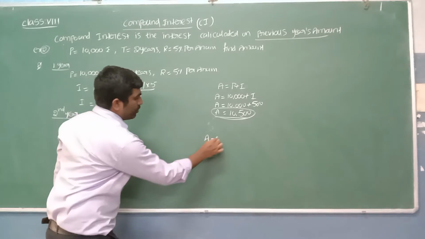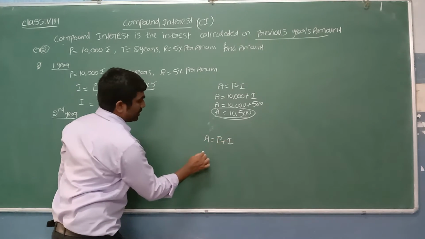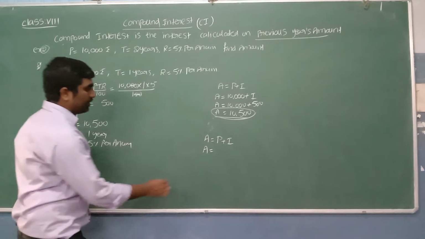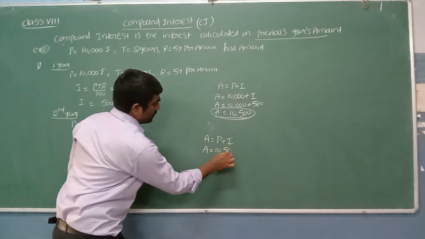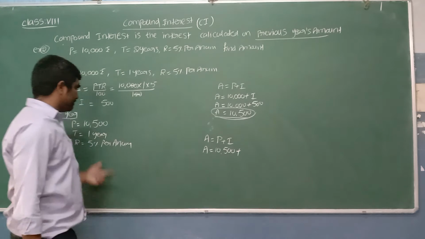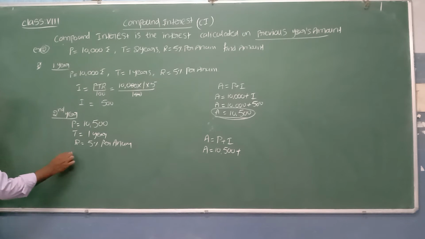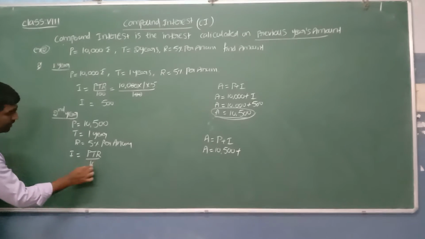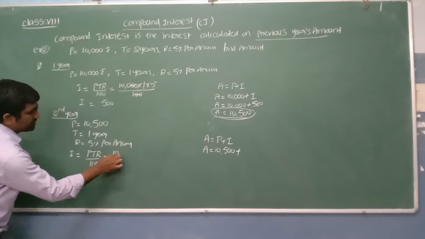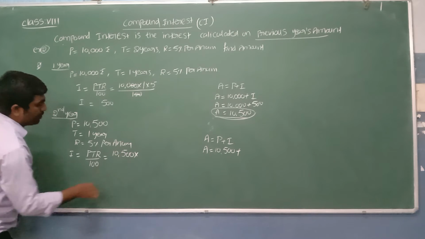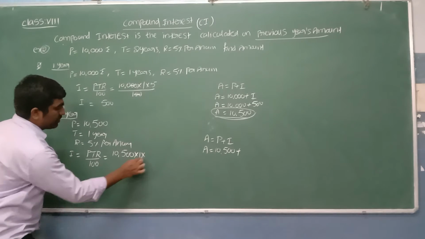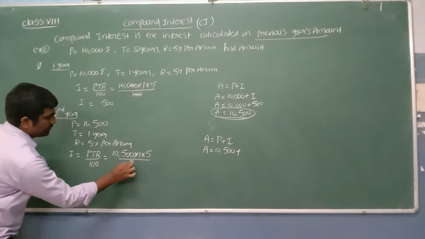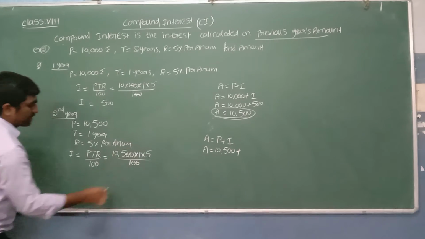What is the formula? Amount is equal to principal amount plus interest. Amount is equal to, what is the principal here, P? 10,500. Yes, 10,500 plus what is the interest? We have to find the interest now. Interest is equal to, what is the formula? PTR by 100. Now P value is how much? 10,500 into time 1 year into rate of interest 5 by 100. Yes, 2 zeros cancel.